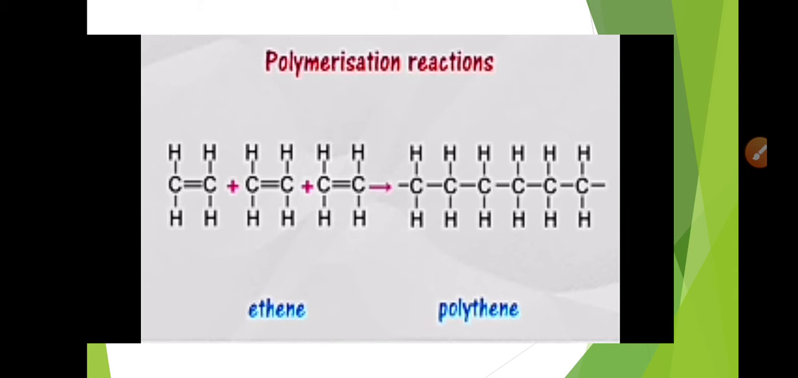For example, in this reaction you can see that ethene has undergone the polymerization reaction, and after the reaction it has produced polyethene, and in polyethene you can see the repeating units of CH2. That is why it is called a polymer. So the alkenes can undergo addition reactions with different chemical compounds.